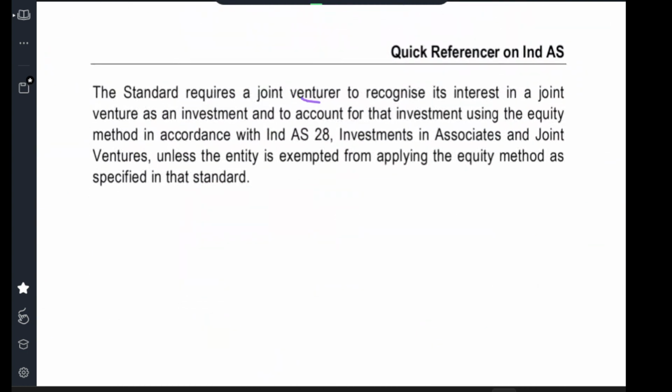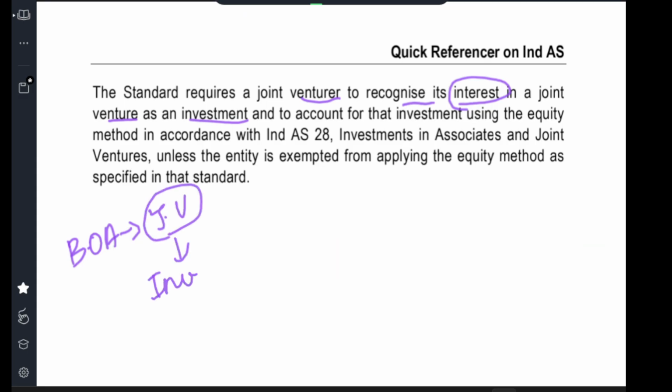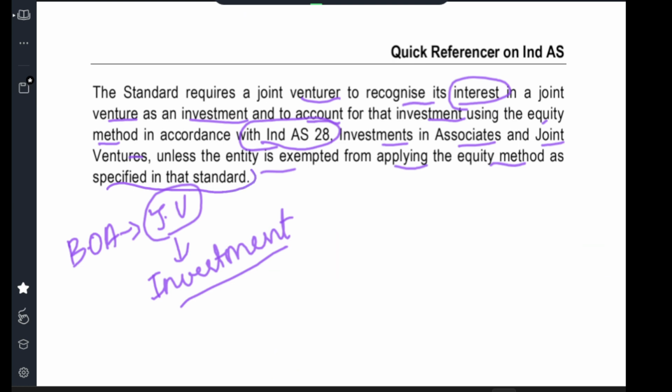The standard requires a joint venturer to recognize its interest in the joint venture as an investment. So in the books of account, the joint venture needs to be considered as an investment. And it accounts for that investment using the equity method in accordance with Ind AS 28, Investments in Associates and Joint Ventures, unless the entity is exempted from applying the equity method as specified in the standard.